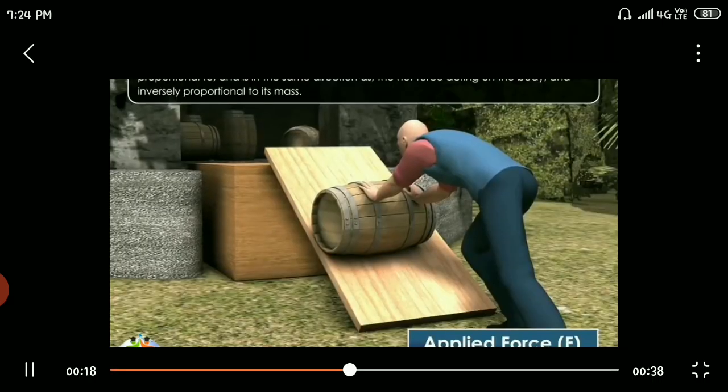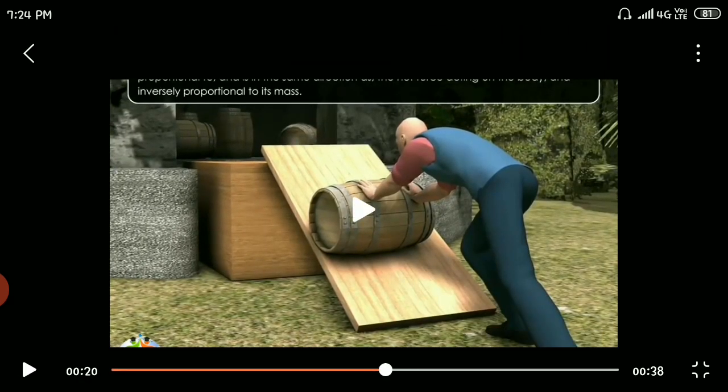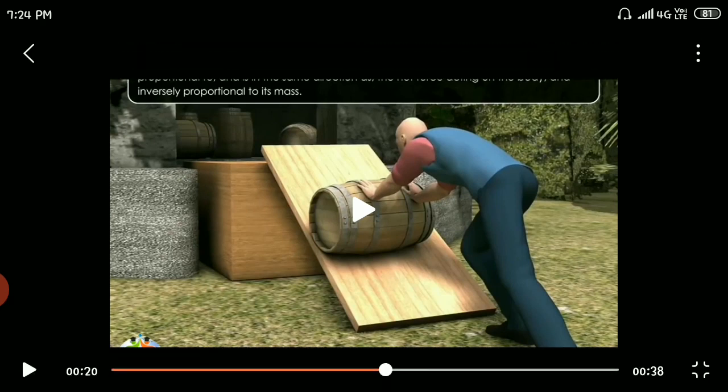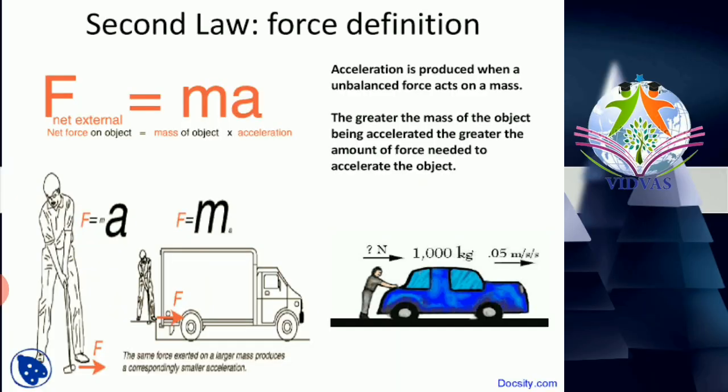Let me explain the definition once again. According to Newton's second law of motion, the acceleration of a body is directly proportional to, and in the same direction as, the net force. How much force you apply, that much it is going to accelerate, and it is inversely proportional to the mass. If you want to accelerate it more, then its mass should be less, depending upon your stamina. Don't worry, in further videos you can understand better.